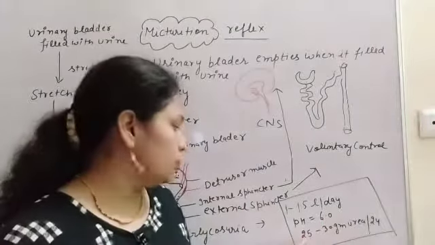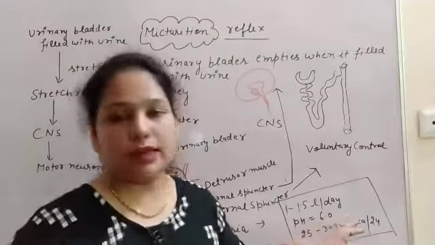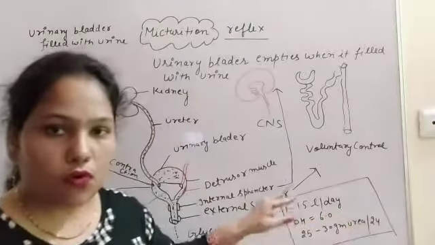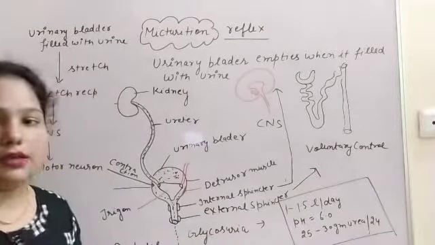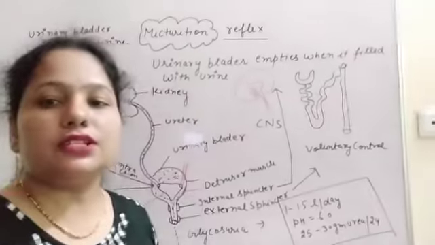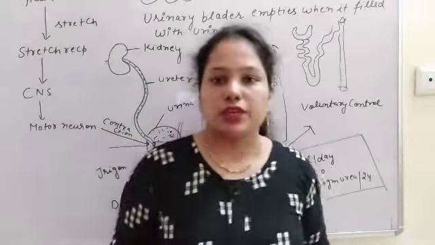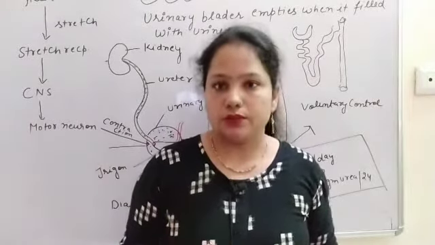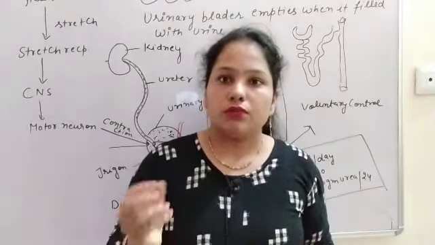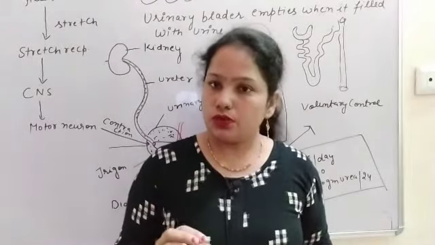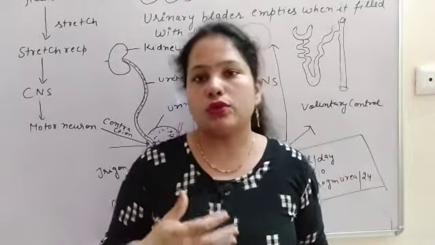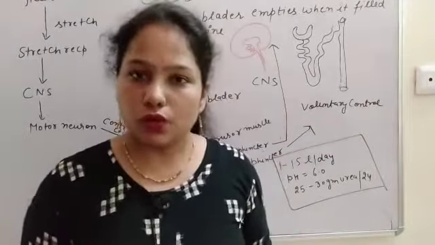Okay, so 25 to 30 grams of urea in 24 hours. But for checking any type of disease, mostly the doctors take a urine sample. Why? Because by checking the urine sample we come to know most of the metabolic disorders.